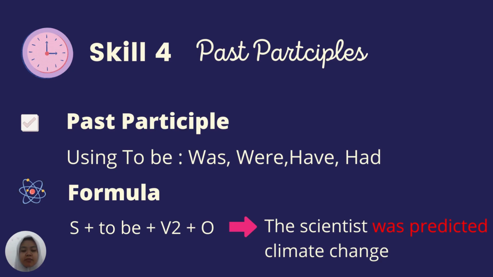In the first skill, skill 4, we talk about past participle. As we know from senior high school, past participle is always about telling us what happened in the past. And the signature is in the verb. There are two kinds of verb in past participle: first the regular, and then the irregular. The regular verb is just we add ed to the last word, and if it's irregular we have to change the whole word.